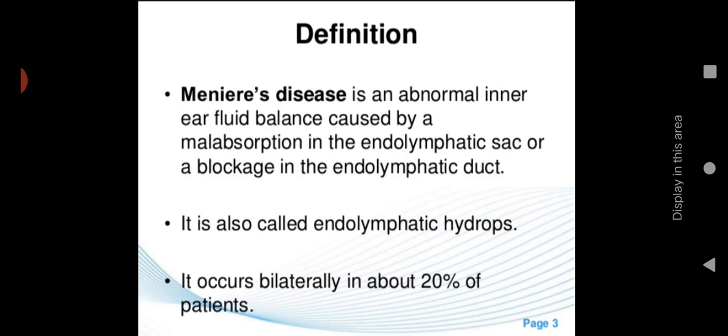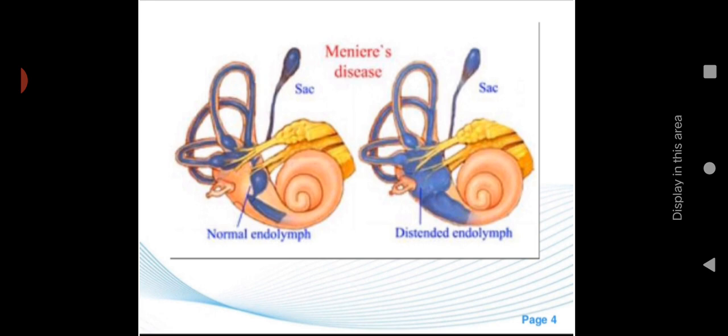It occurs bilaterally in about 20% of the patients. So in 20% of patients you can see bilateral involvement, that means both ears. This is a picture of normal endolymph and distended endolymph. Here you can see the semicircular canal, the duct and the sac.